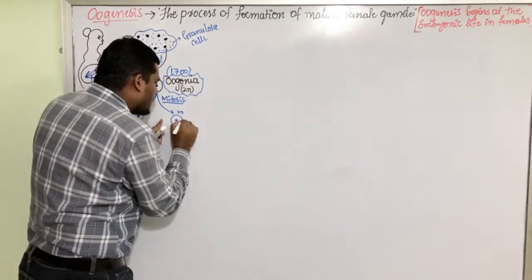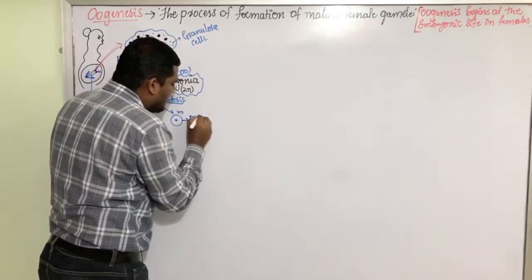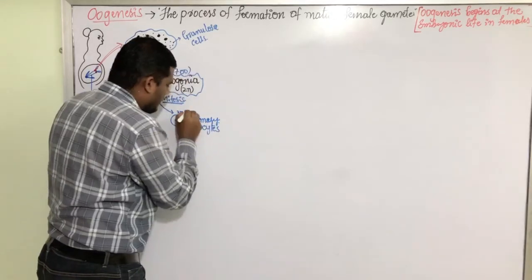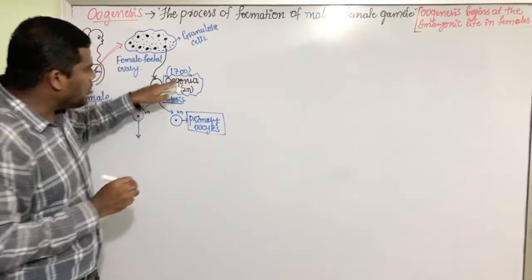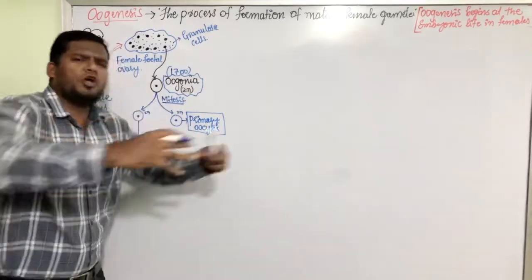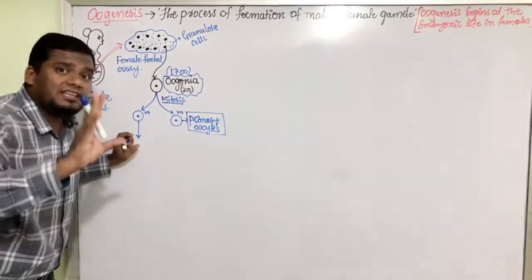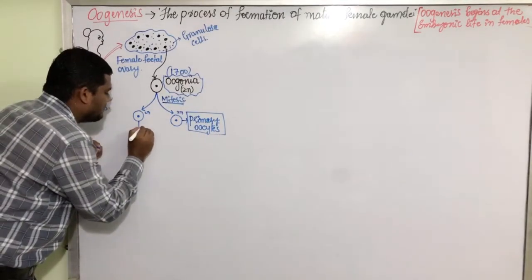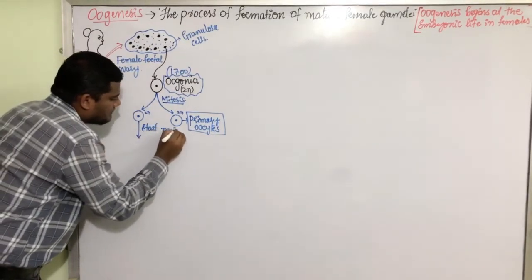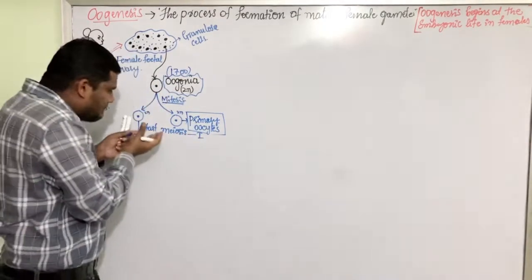Now these cells which are formed after the mitotic divisions are called primary oocytes. From oogonia, they become primary oocytes by performing mitosis. Plenty of millions of primary oocytes are formed. Then all the primary oocytes start meiosis. They start meiosis 1. Just now they have started the meiosis 1.